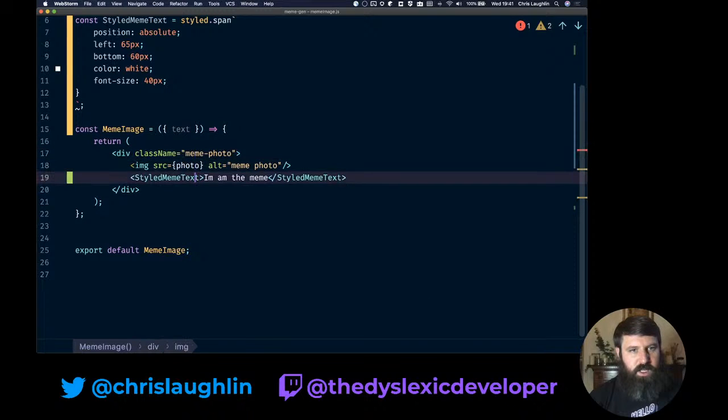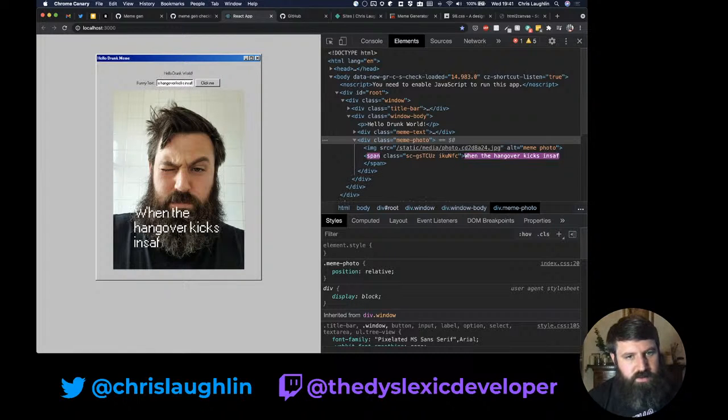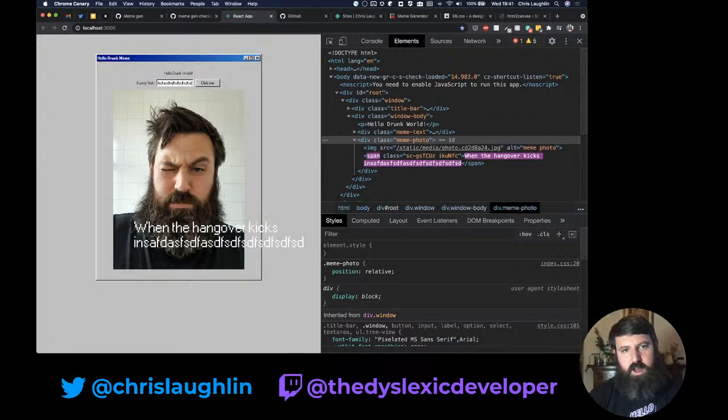We can say this now becomes text instead of what it was already. And we can update. Well, it's not going to change, so change me. Oh, it actually is. I did not make that.